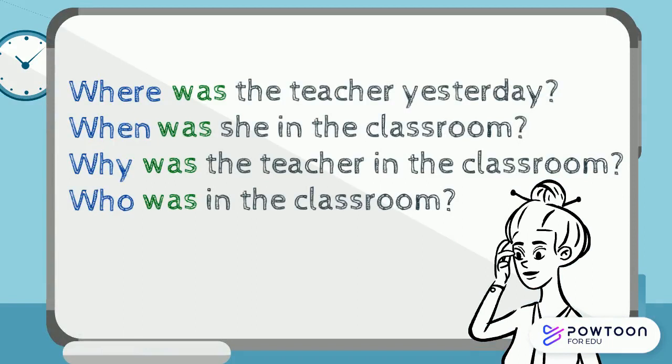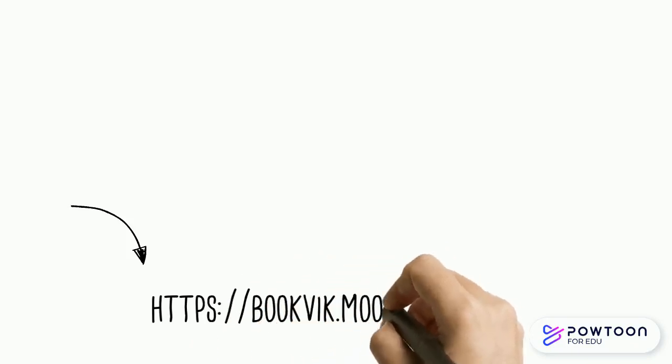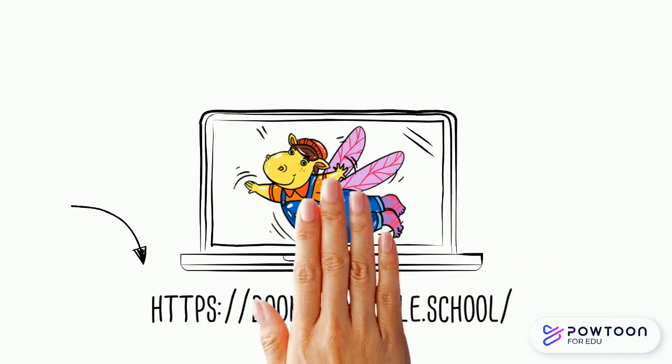Where was the teacher yesterday? When was she in the classroom? Why was the teacher in the classroom? Who was in the classroom? Easy, right? Now go back to your lesson and try to make as many questions with was and were as